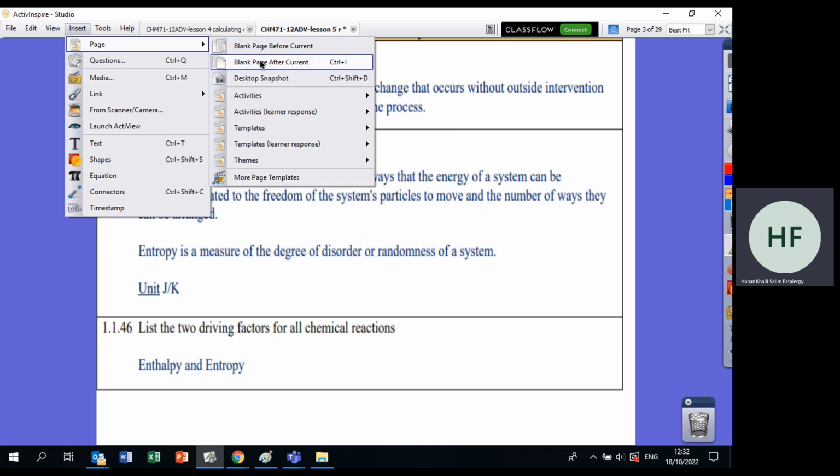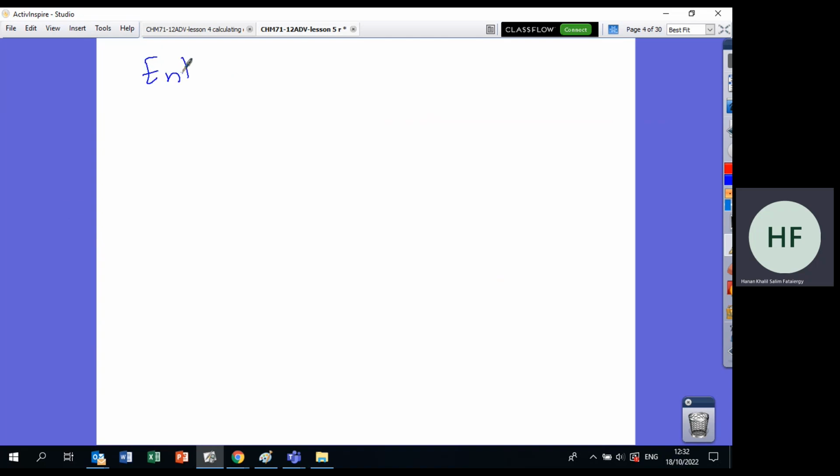Now, what is entropy? Entropy in brief is the measure of randomness. By randomness, I don't mean the mess in your room. Randomness means that if the particles move more, they make more randomness. If they move less, they make less randomness, or less entropy. So entropy is the measure of randomness, or you can also say the measure of disorder.